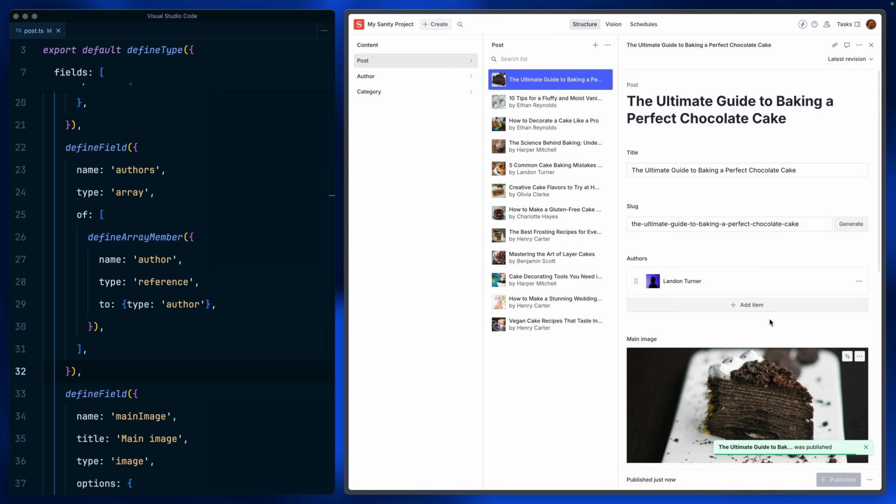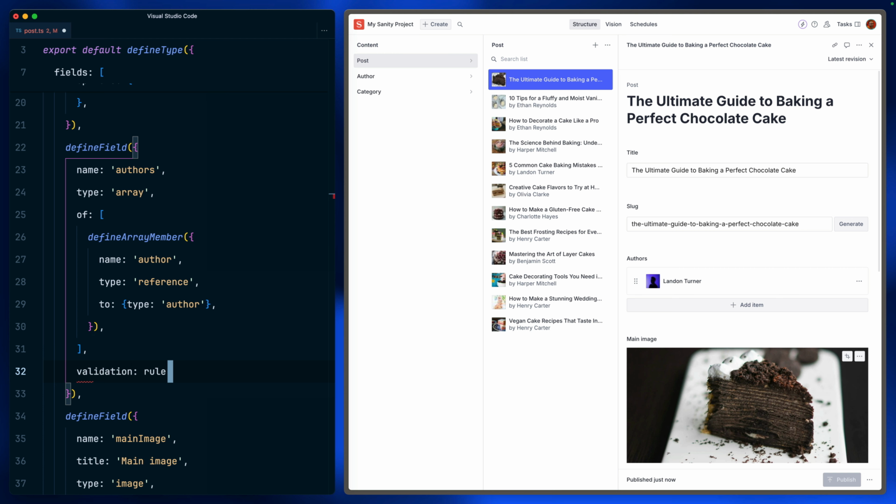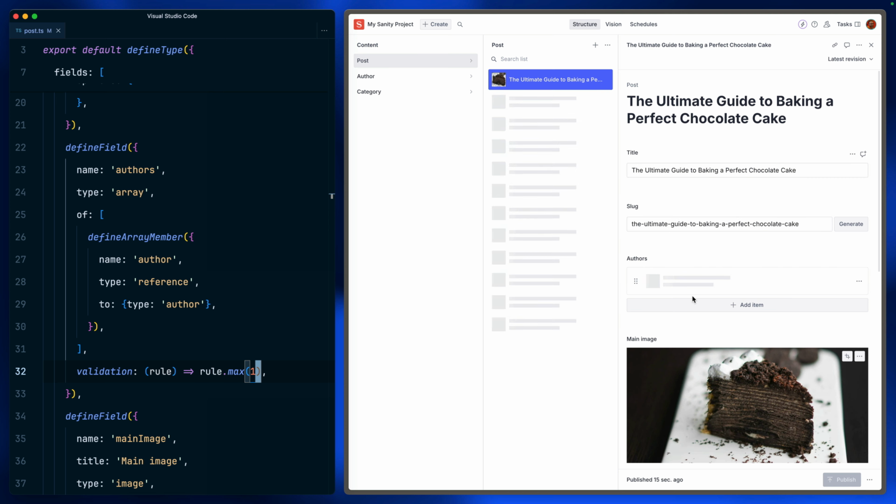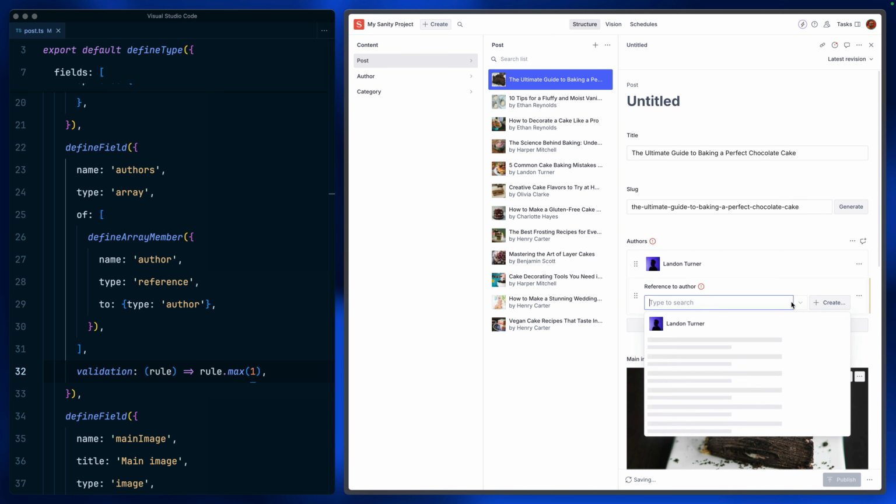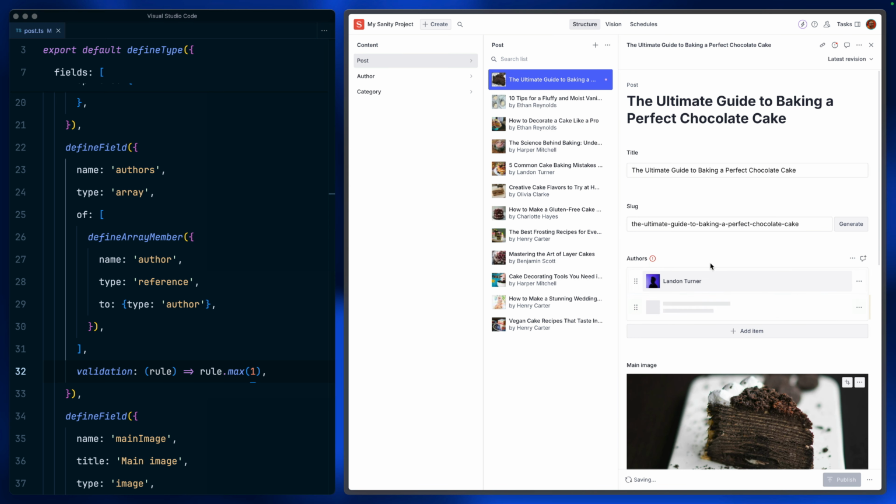If we needed to enforce that there should only ever be one user, so perhaps our front end relies on there only being one author, what we can do is add validation rules. So let's add a validation rule where there must be at max one item. This will at least protect us so that if we go and add another one, we see immediately before I've even selected a reference that the field is now invalid.